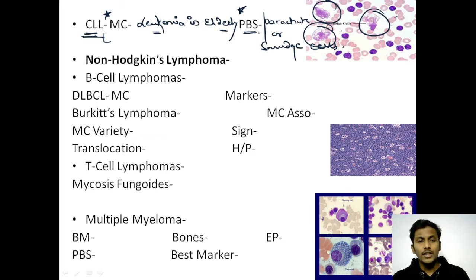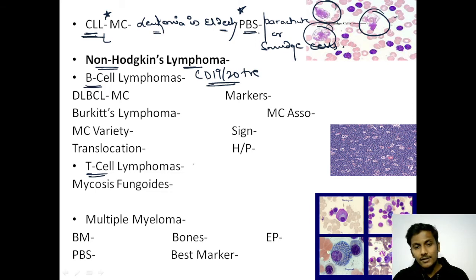Now moving further, talking about non-Hodgkin's lymphoma. Non-Hodgkin's lymphomas can be either B-cell lymphomas or T-cell lymphomas. As we have already discussed, B-cell lymphomas are CD19 and CD20 positive. On the other hand, T-cell lymphomas are generally CD3 positive. You need to remember this, right? Now talking about the B-cell lymphomas first. The most common B-cell lymphoma, or for that matter, the most common type of lymphoma overall if asked.